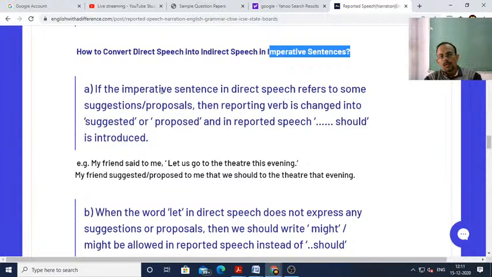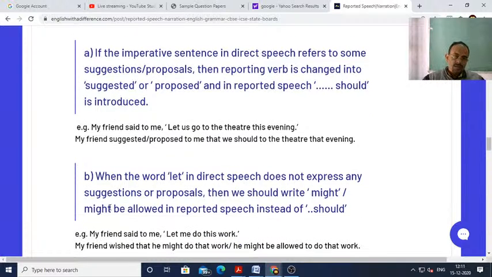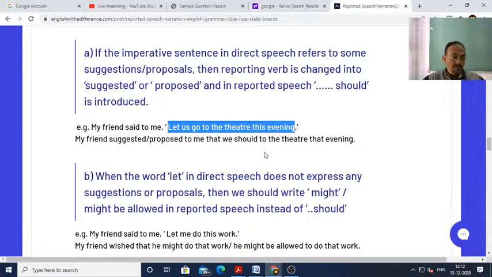If the imperative sentence in direct speech refers to suggestions or proposals, the reporting verb is changed into suggested or proposed, and in reported speech, should is introduced. This is very important, dear students. For example, let me explain. My friend said to me, "Let us go to the theater this evening." Let us go to the theater. This is a proposal statement.